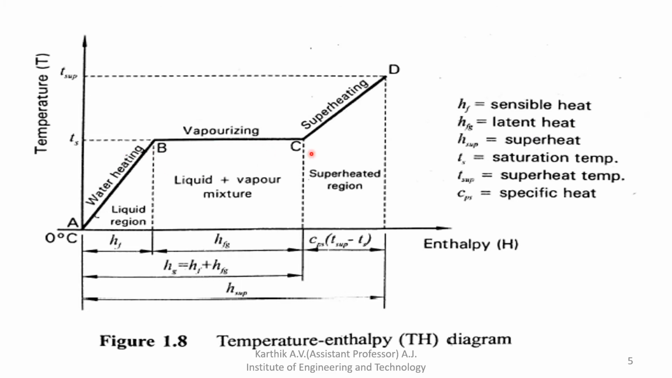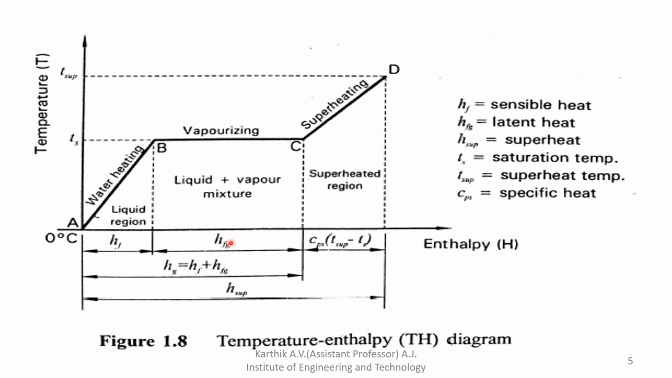Here it is wet steam. Wet steam formation is nothing but a mixture of liquid plus vapor. A certain quantity of liquid water and a certain quantity of steam is present. This mixture is called wet steam.